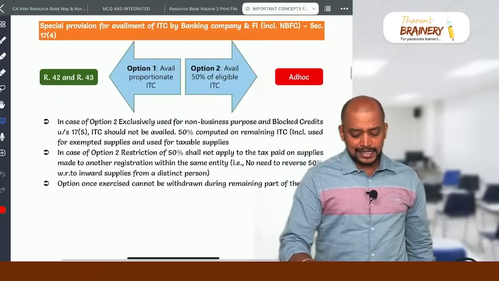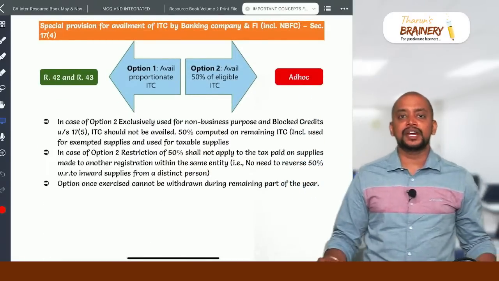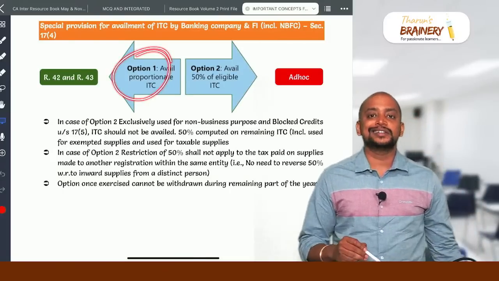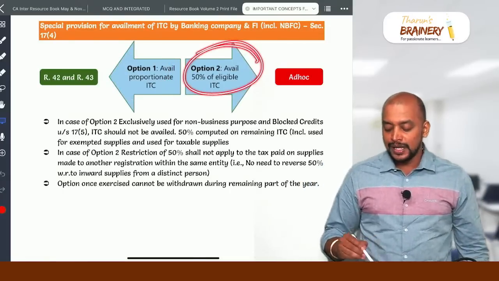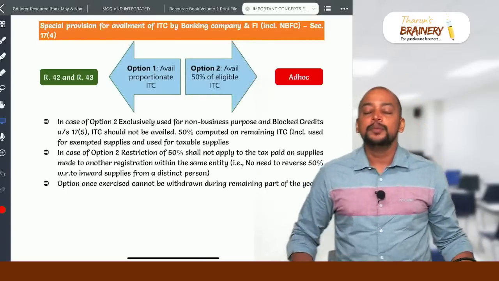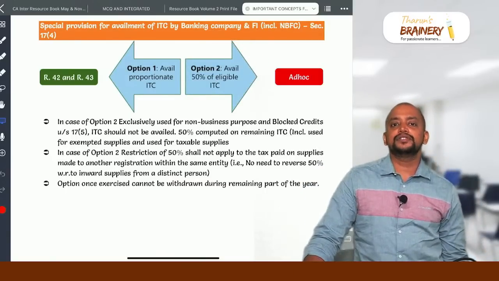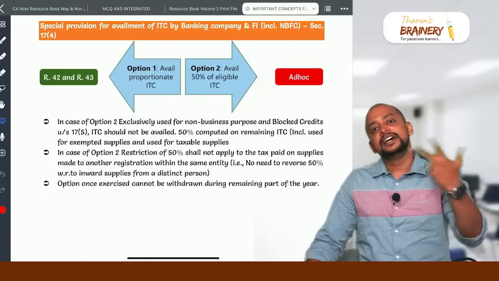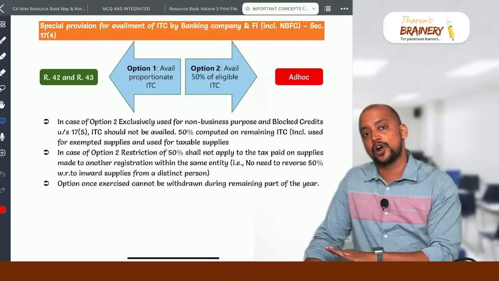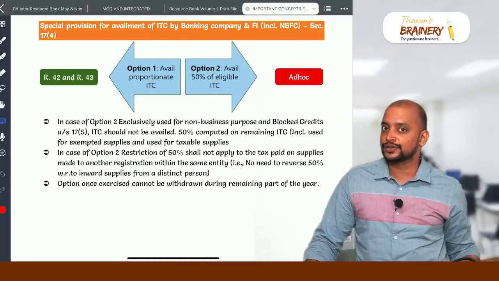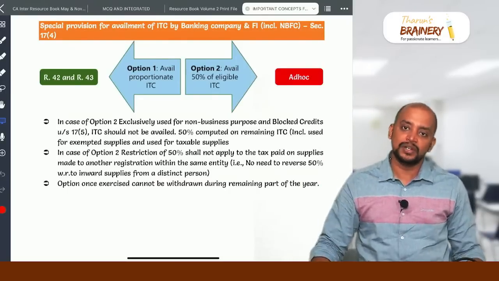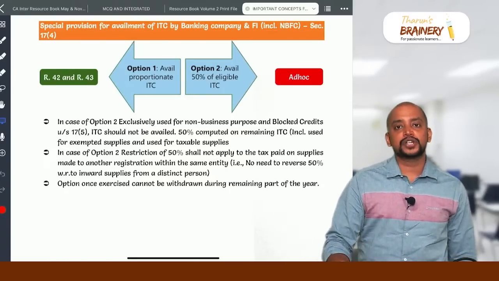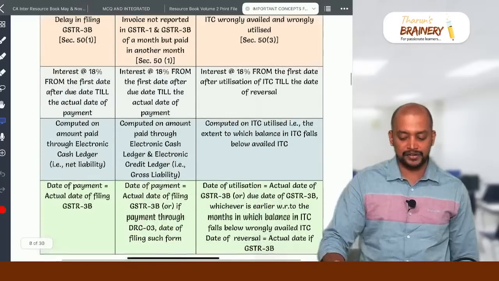Then next, the special provision for banking company, financial institution, this also can be tested. So we have two options. Option 1, proportionate ITC as per rule 42-43, and option 2, avail 50% of the eligible ITC. But when we take 50% of the eligible ITC, we should be careful. First we need to reduce the blocked credit and non-business purpose. Remaining used for taxable also treated as common, and used for exempted also treated as common. Out of the total ITC, 50% will be taken. Inward supply from a distinct person, 100% will be taken. And this option 1 excess cannot be withdrawn during remaining part of the financial year.